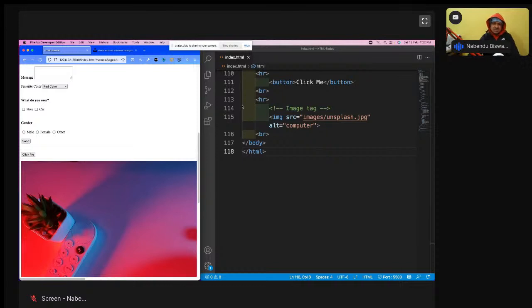So what does this alt tag mean? Alt tag is something that will be shown only if this image is not available. So why would this image not be available? See, suddenly you are watching it on your mobile. Most of the people in India access any website through mobile.